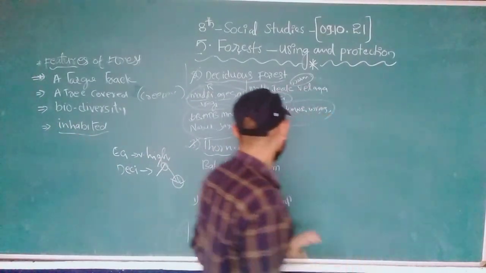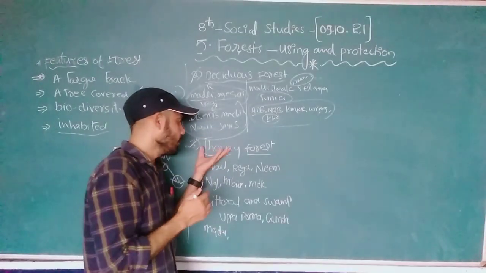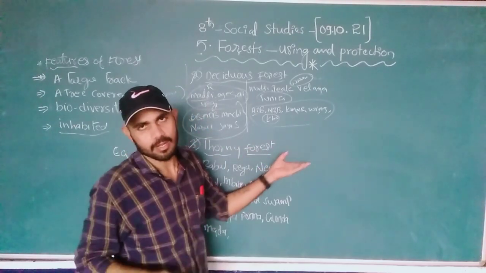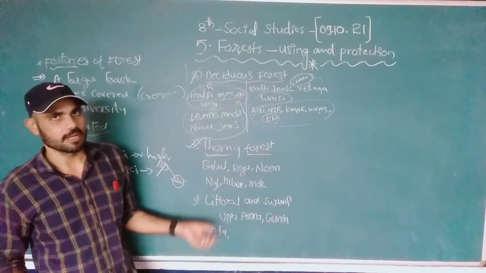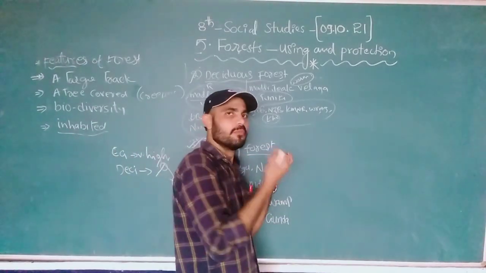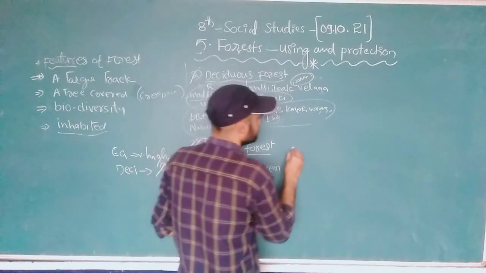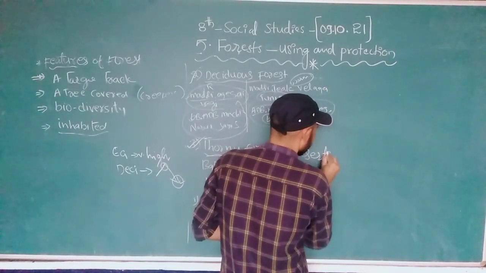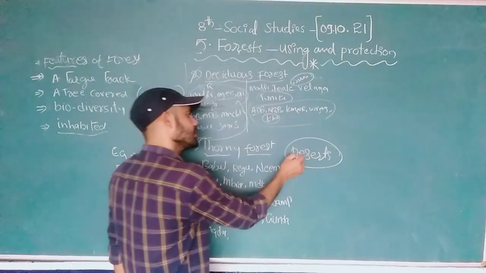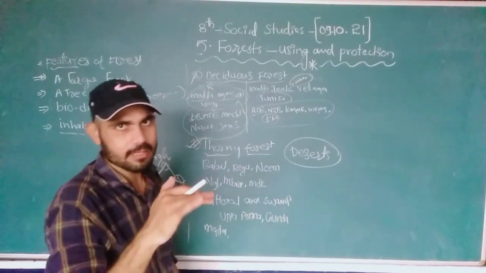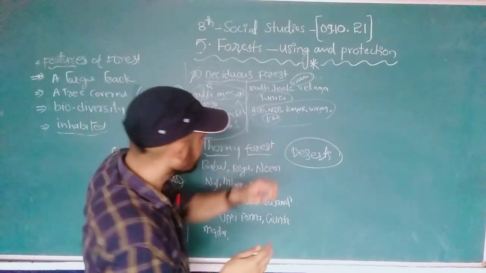There is no rainfall. The area that doesn't receive rainfall, in that area we can form the thorny forest. You can easily guess in which area we don't receive rainfall, Nana. Where, Nana? Desert. Where we don't receive rainfall? In the desert. See, in the desert we can find it. And in some parts of Telangana and Tamil Nadu also we don't receive rainfall in some areas.